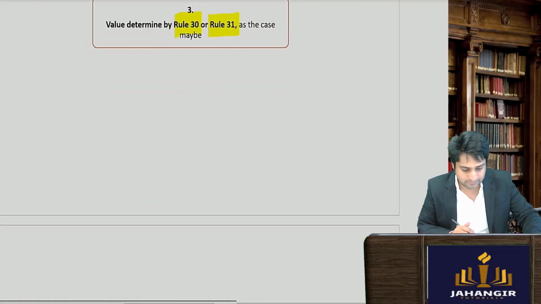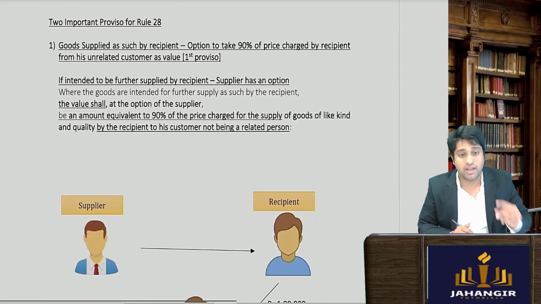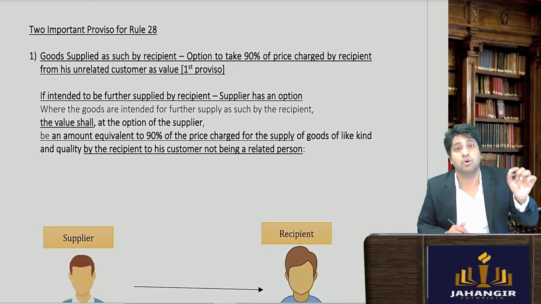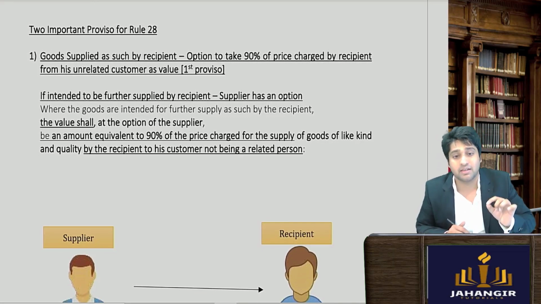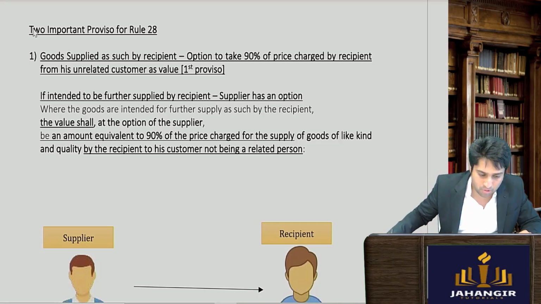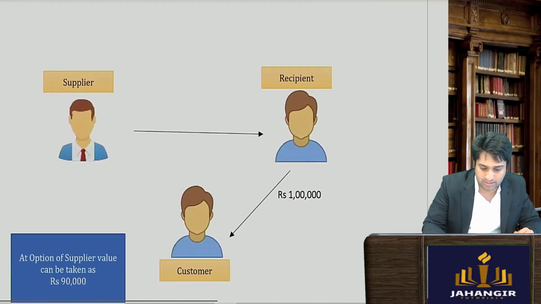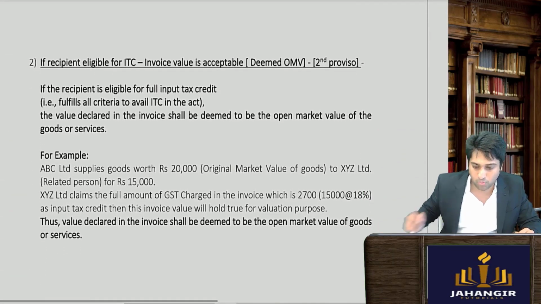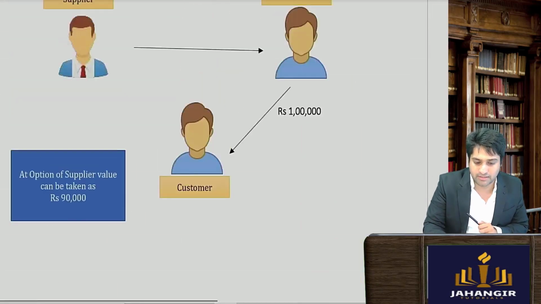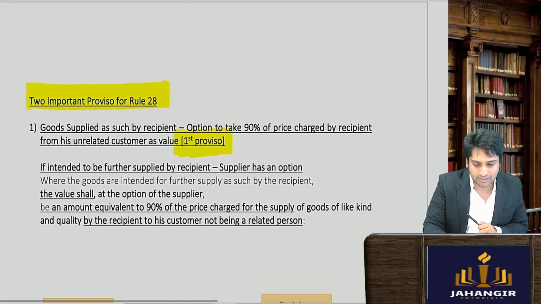So super simple. Now, very important, there are two important provisos. You need to know rule number 28, which had 3 points: open market value, like goods, and rules 30 and 31. There are two important provisos: rule number 28, proviso number 1, and also proviso number 2. So let's see proviso number 1, really simple. Let's read it out.